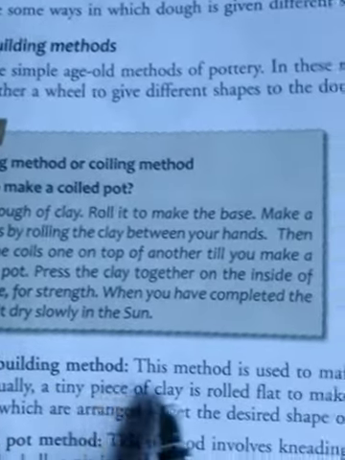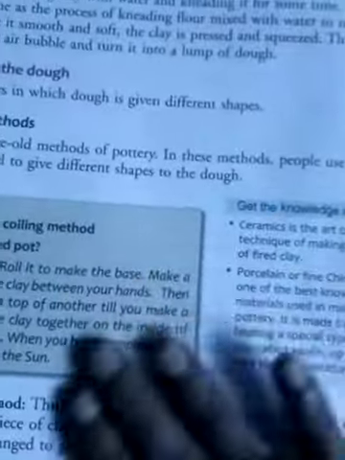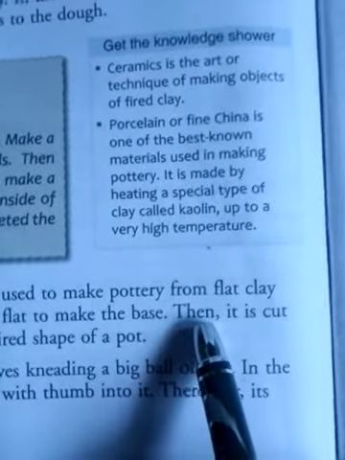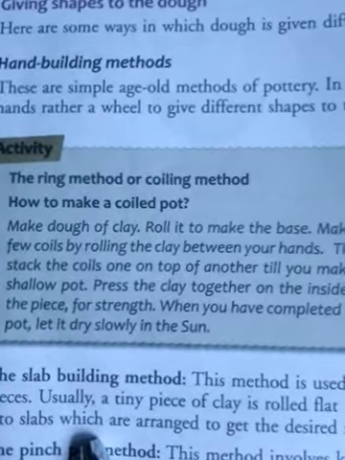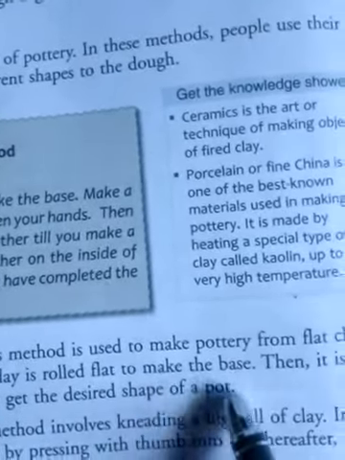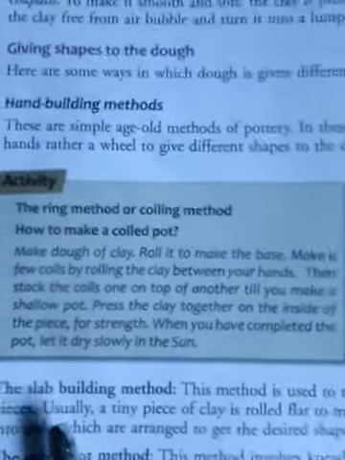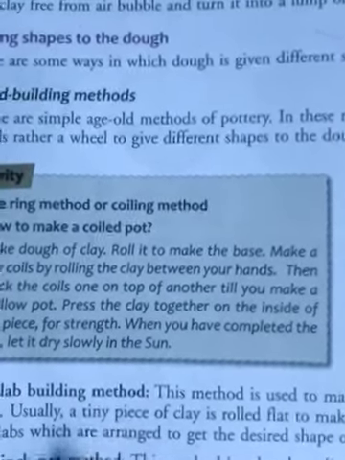Usually a tiny piece of clay is rolled flat to make the base. Like this, they roll the clay to apply this method. Then it is cut into slabs, which are arranged to get the desired shape of a pot. After that they cut the piece of clay according to the shape.